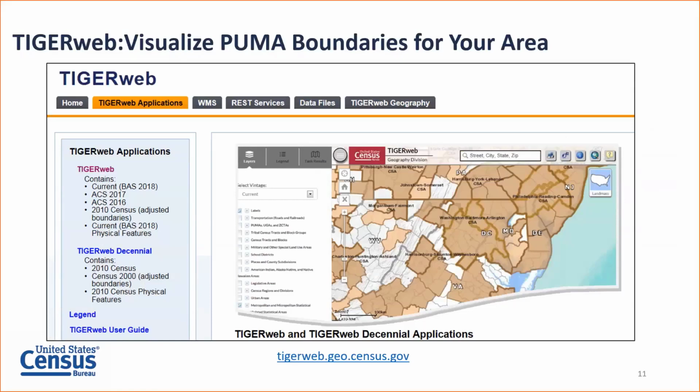And if you'd like to learn more about PUMAs, one of the resources that we recommend is called TigerWeb. While we don't have time to show you a demonstration of this tool today, we did want to provide a link. What I love about TigerWeb is that you can turn on multiple layers at once. So if you're not familiar with PUMAs at all, you can go to this web application, turn on the layer for PUMA, and then turn on the layer for the other area that you're interested in, such as place or county, and you can see how well or not well the PUMAs may or may not align with the area that you're interested in getting data for.